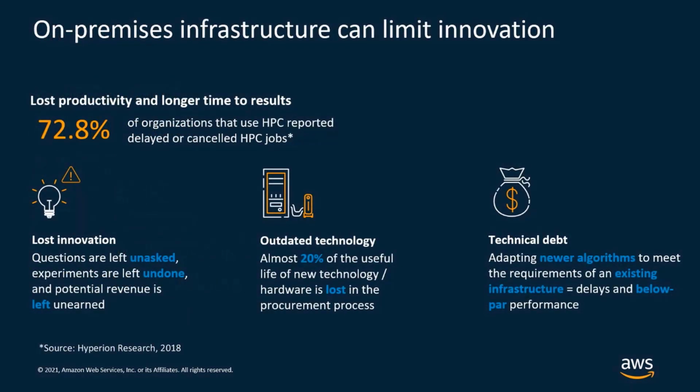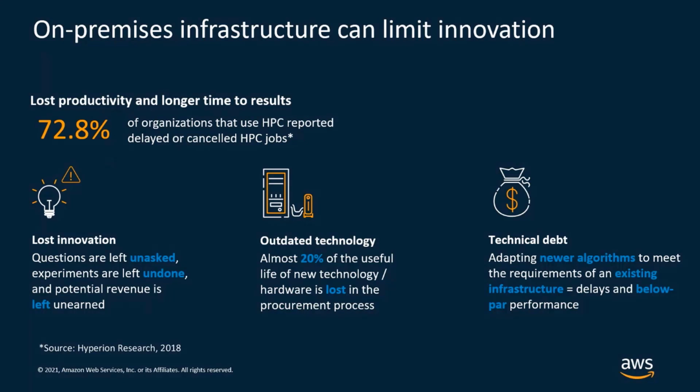Okay, so let's start with the why. Why many scientists and engineers are running their HPC workload on AWS? Well, Hyperion researchers ran a survey among the HPC users, and they have found that many of today's engineers, scientists, and researchers are constrained by their on-prem environment. With nearly 73% of HPC organizations reporting delayed or canceled jobs, this leads to a lot of unanswered questions and a loss in productivity. Moreover, with on-prem infrastructure, you can wait months, if not years, to procure new hardware.